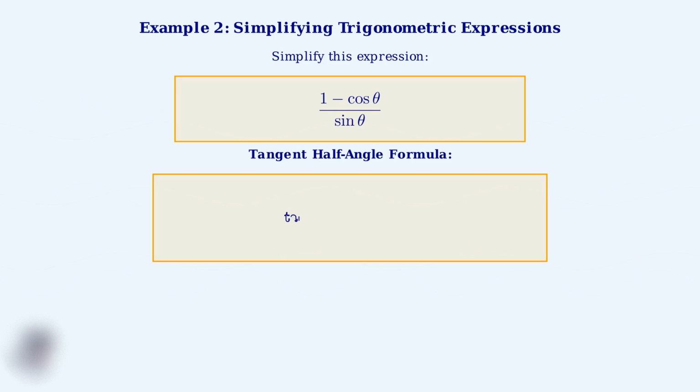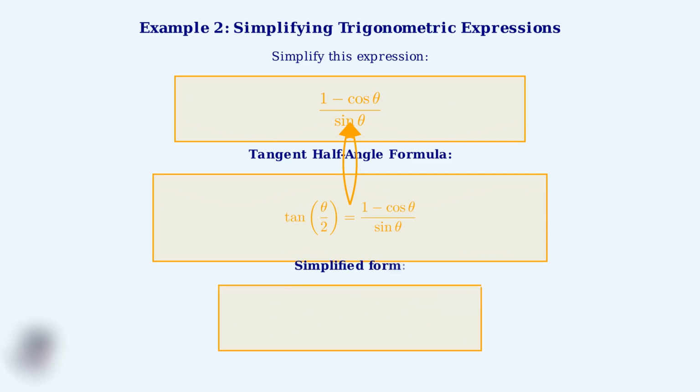Let's recall one of our tangent half-angle formulas. We know that tangent of theta over 2 equals 1 minus cosine theta divided by sine theta. Notice something remarkable here. The right side of our tangent half-angle formula is exactly the same as our original expression. The numerator is 1 minus cosine theta, and the denominator is sine theta. This means our complex-looking expression simplifies to just tangent of theta over 2. What seemed complicated is actually quite simple when we recognize the pattern.